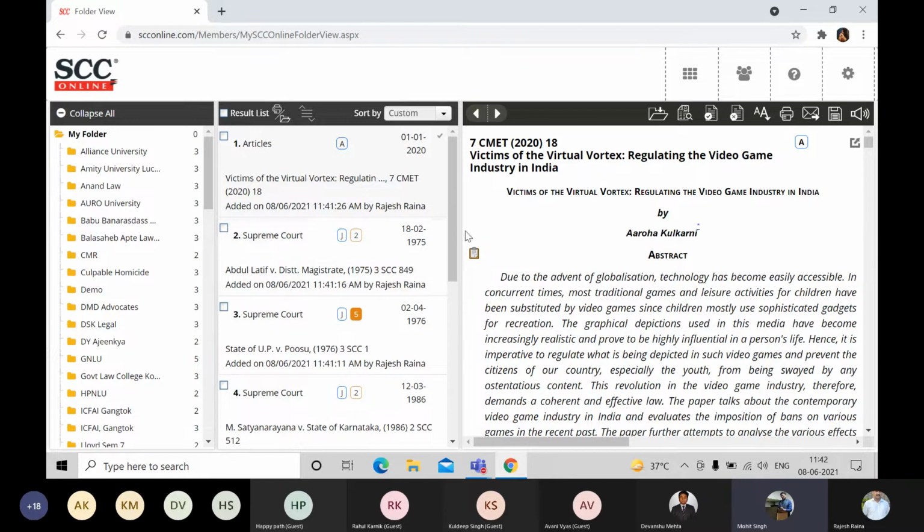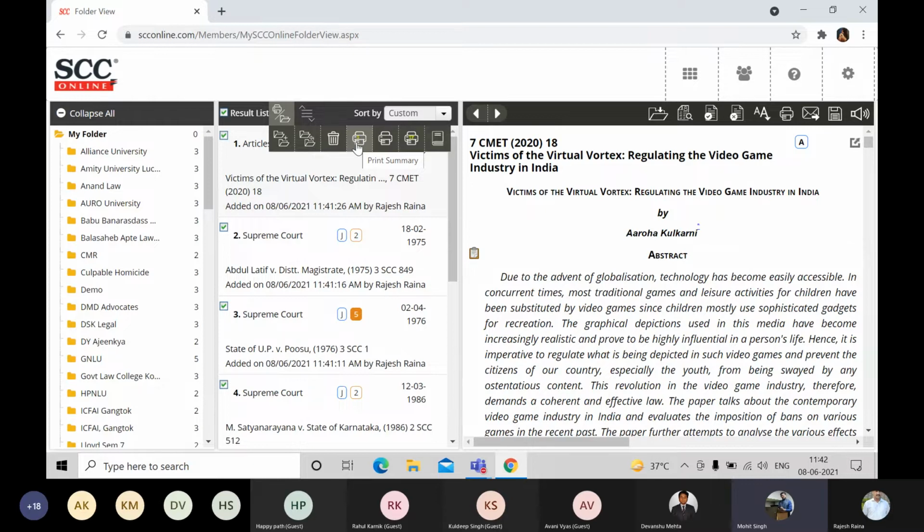For example, first of all, I would like to get the print summary of my whole folder. How can I get the print summary? I only want the citation and the important information of the judgment. Then the print summary can be downloaded. First of all, we have to select all of them. Please click on the result list. Yeah. Go to this middle icon. If you're looking to download the print summary, go to the action bar and there you go. Now Mr. Anna is hovering his cursor over the print summary.